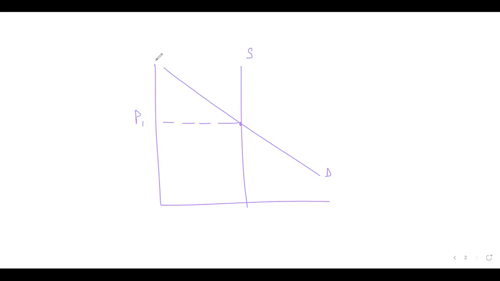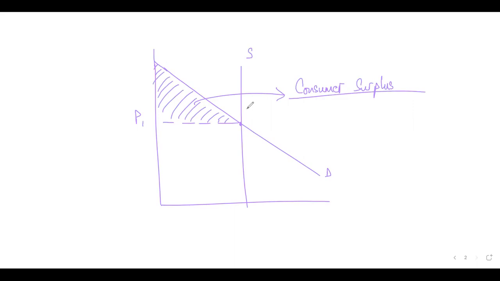And as I said, what is the definition of consumer surplus? Area below demand and above price. So this is below demand and this is above price. So this area is your consumer surplus. Right? Does it make sense?